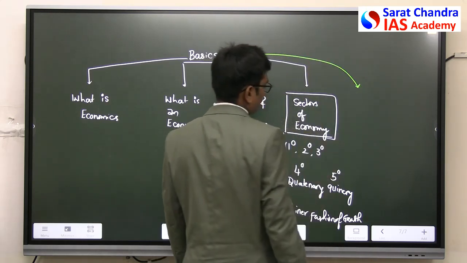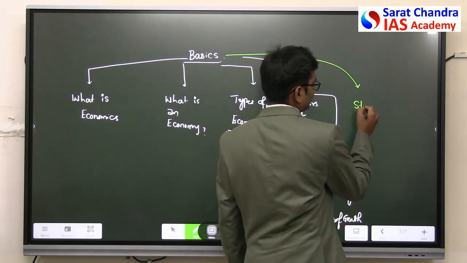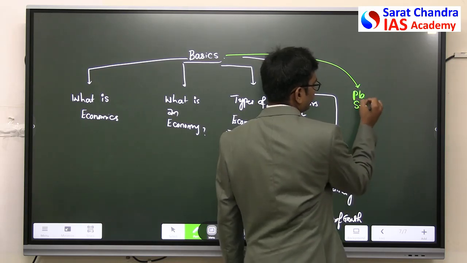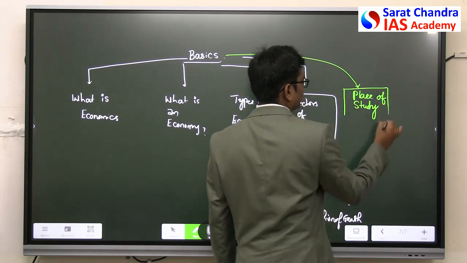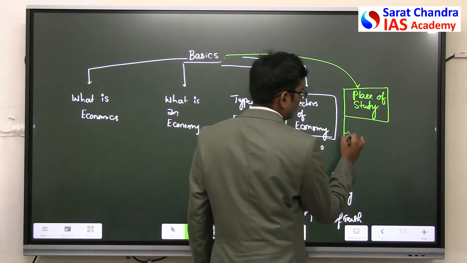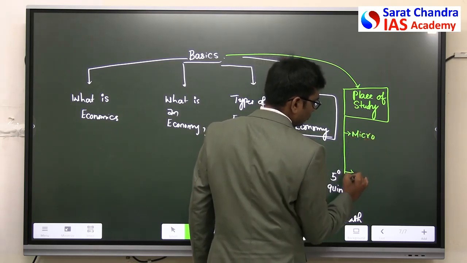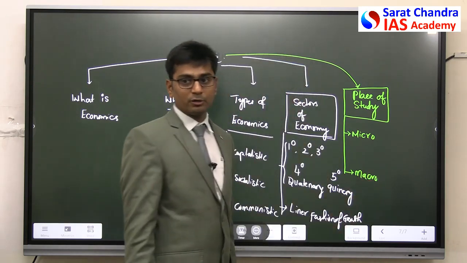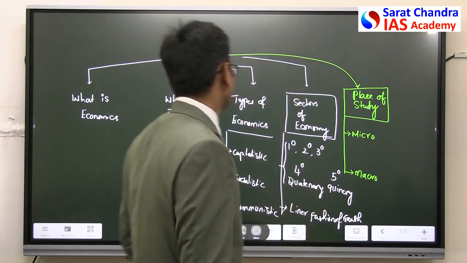Next, depending upon the place of study, where you are studying, economics is classified into microeconomics and macroeconomics. These are the books that you have, microeconomics and macroeconomics, depending upon the place of study.